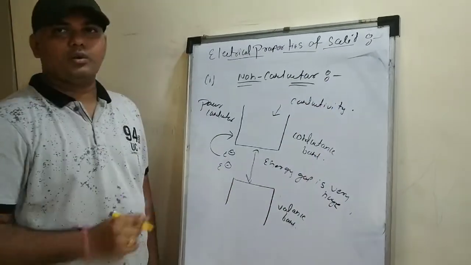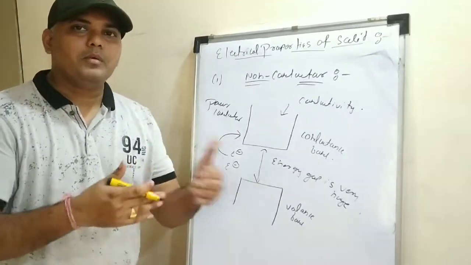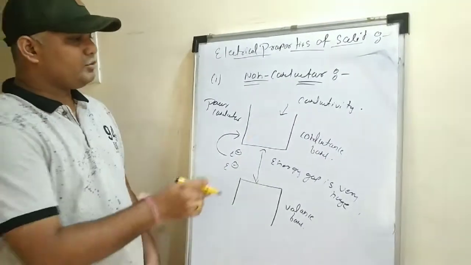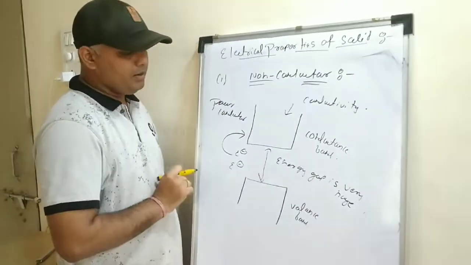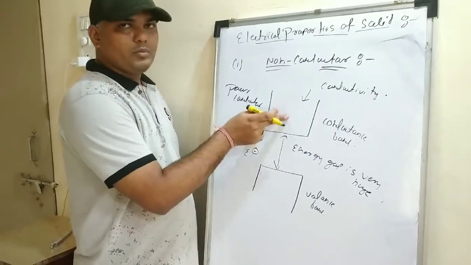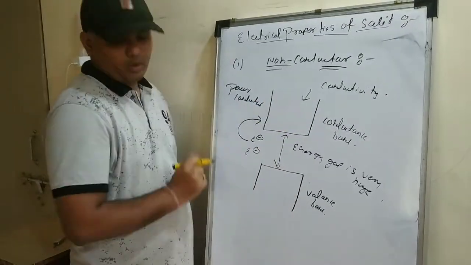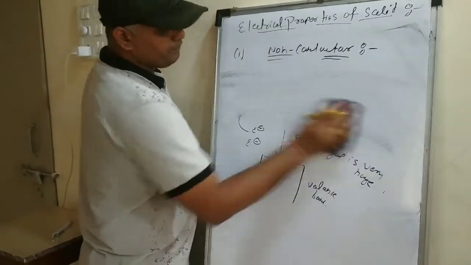We all know that unless the electrons are mobile, moving in the system, there is no possibility of conductivity. Here the electrons are not able to move, so they are poor conductors. I hope you have understood this for non-conductors.